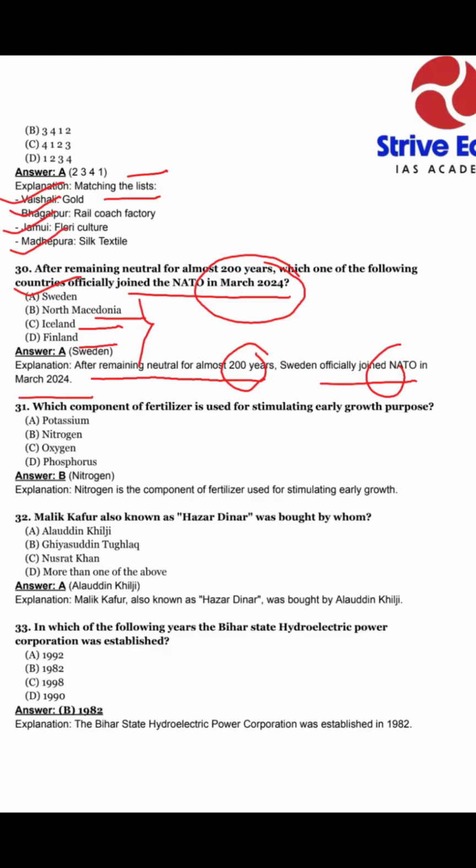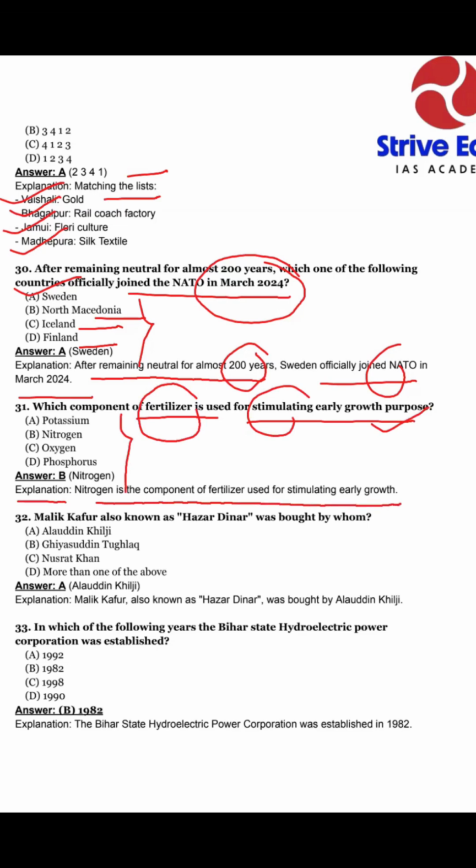Next question. Which component of fertilizer is used for stimulating early growth? Here are four options. Option A, potassium. Option B, nitrogen. Option C, oxygen. And option D, phosphorus. Our explanation is that nitrogen is the component of fertilizer used for stimulating early growth. So our answer is B, nitrogen.